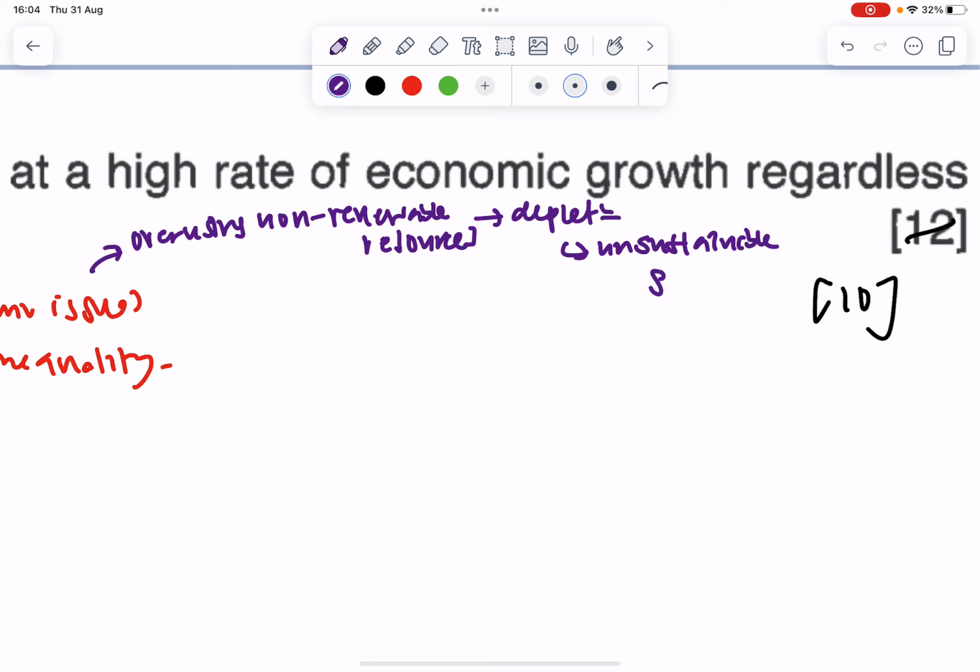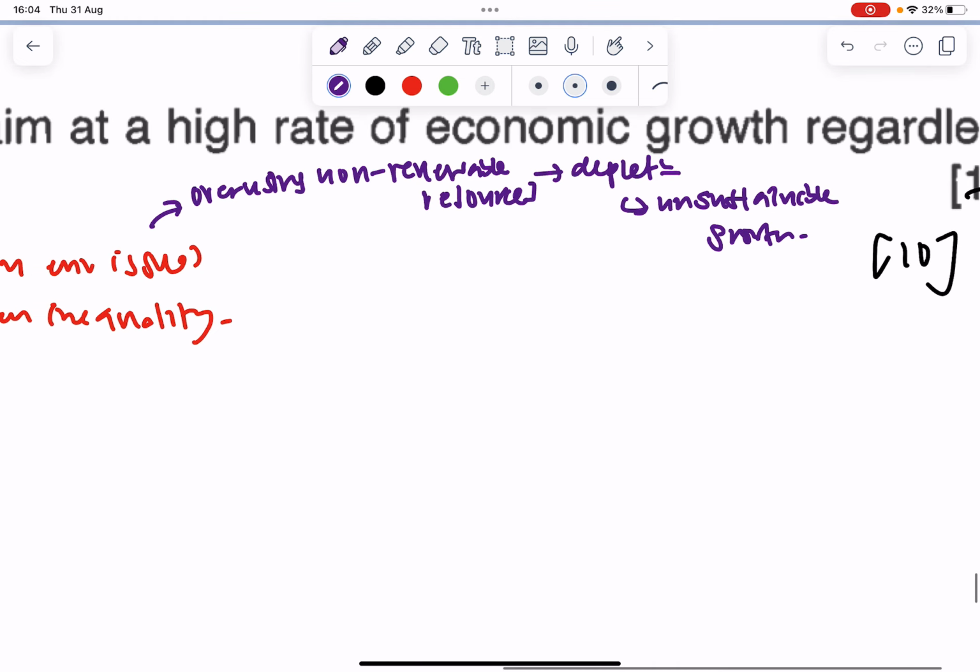Another part I can talk about is when I degrade my environment. In some cases, with a very high rate of economic growth, maybe if we use a lot of coal to fuel our economic growth, it could lead to negative externalities, which could lead to pollution, which will also lead to a worsening of standard of living, correct?